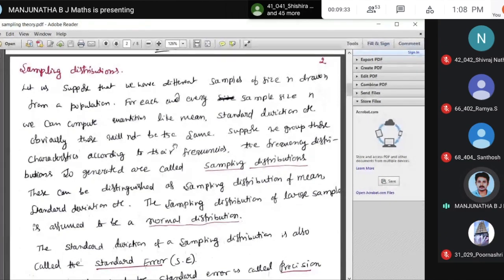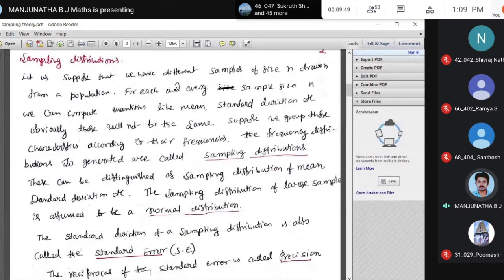What is the mean of 2 and 3? That is a sample, sample 1 to sample. What is the mean of 2 and 3? 2.5. So if you want the mean of x bar, what is it? The mean of 1.5 and 2.5. That is the mean of x bar. That is the sampling mean here.